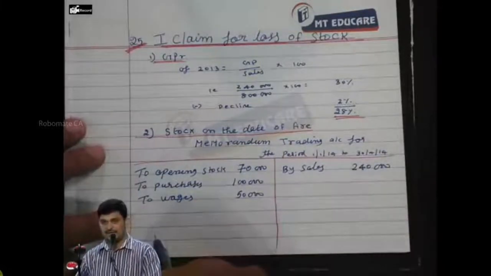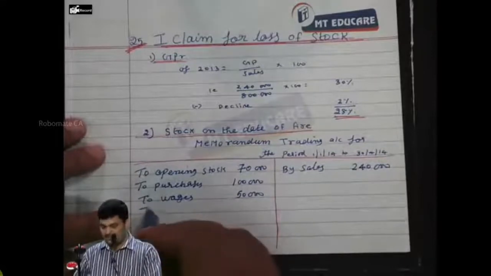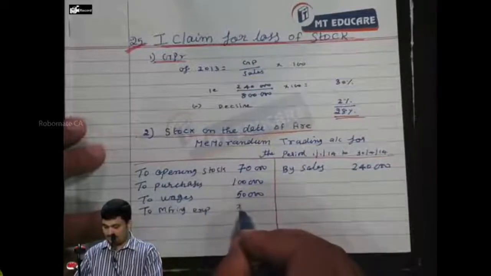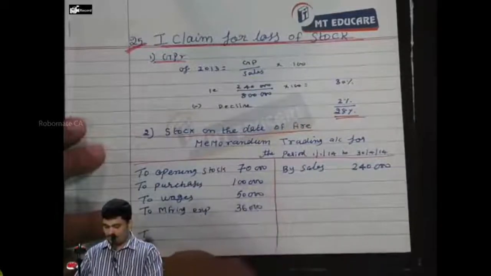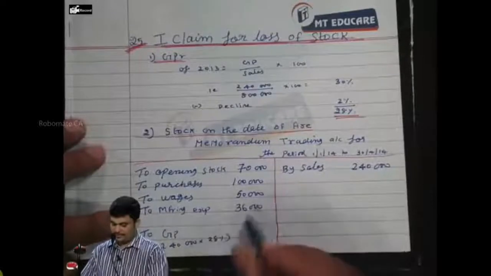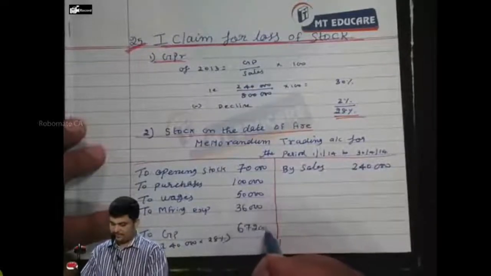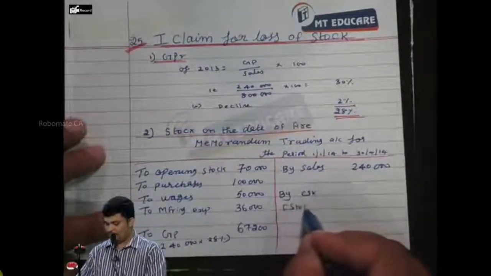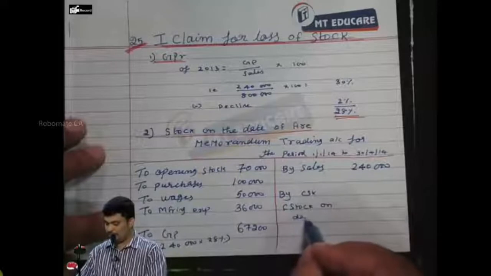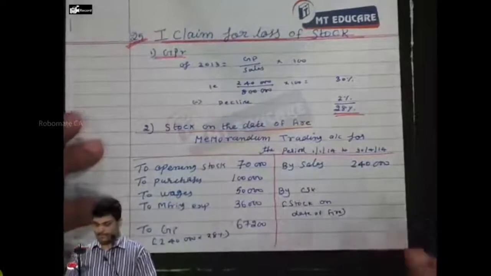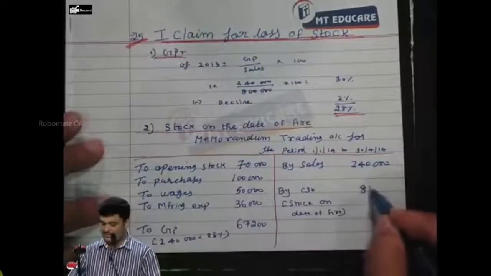To carriage is there. Manufacturing expenses. To gross profit, 2,40,000 into 28%. By closing stock, stock on date of fire, 83,200.